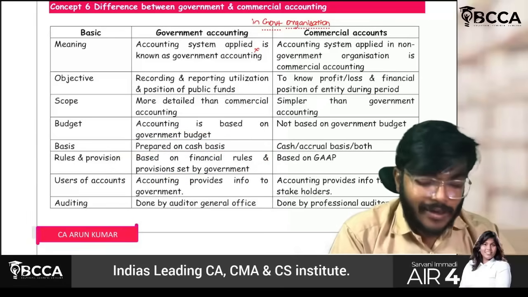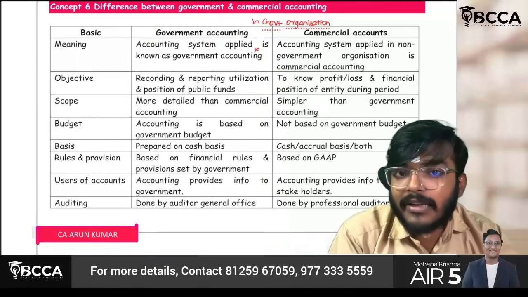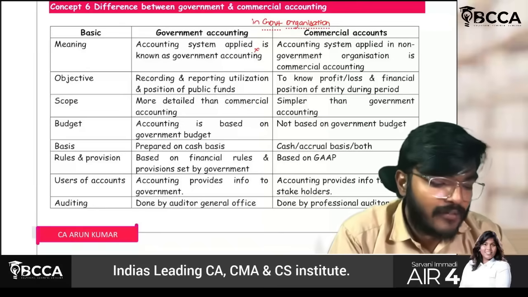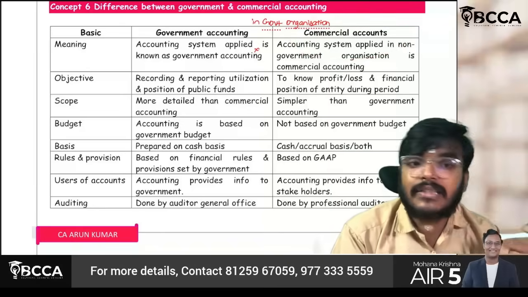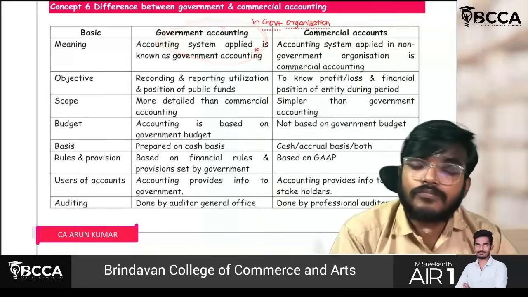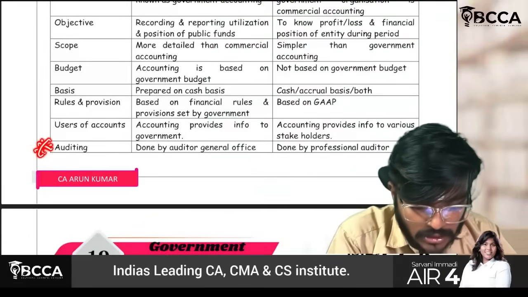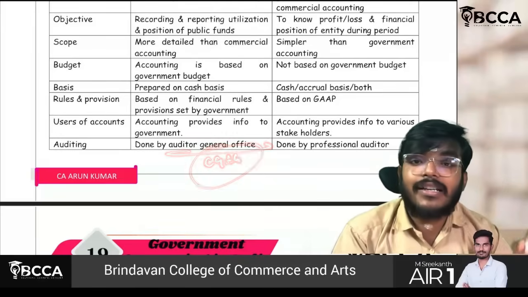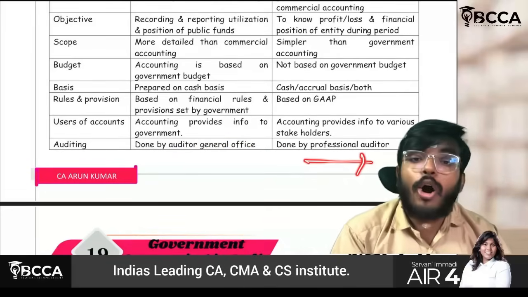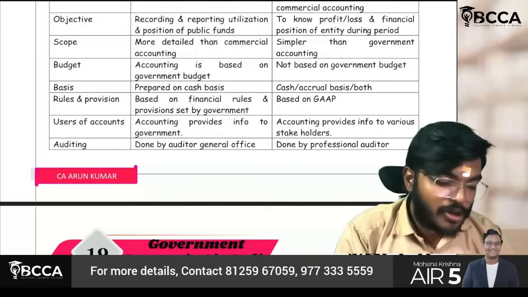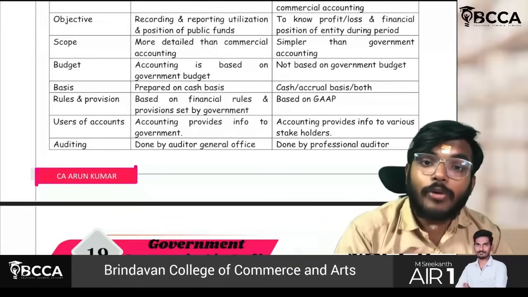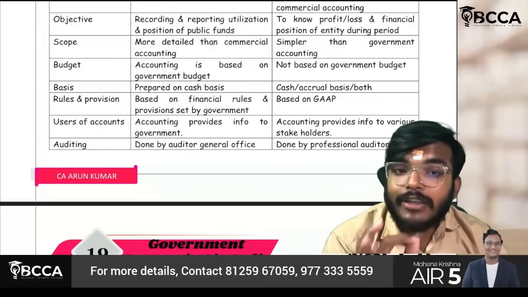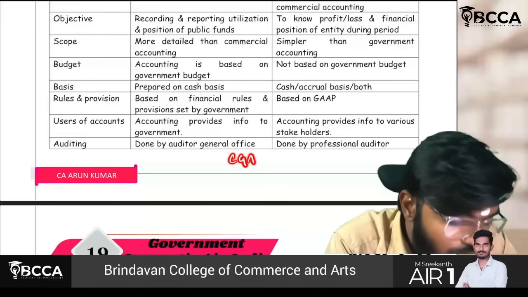Users of accounts: who are the users of government accounting? Obviously the government. But the users of commercial accounts are stakeholders, investors, creditors, bankers. The government is the key user of government accounting. Auditing is important: the government's audit will be done by the Comptroller and Auditor General, also called the Auditor General Office. But commercial entities' audit will be done by a professional auditor, an independent third person who has to audit the company. If it is a government, the Auditor General Office, obviously the CAG, will do it.